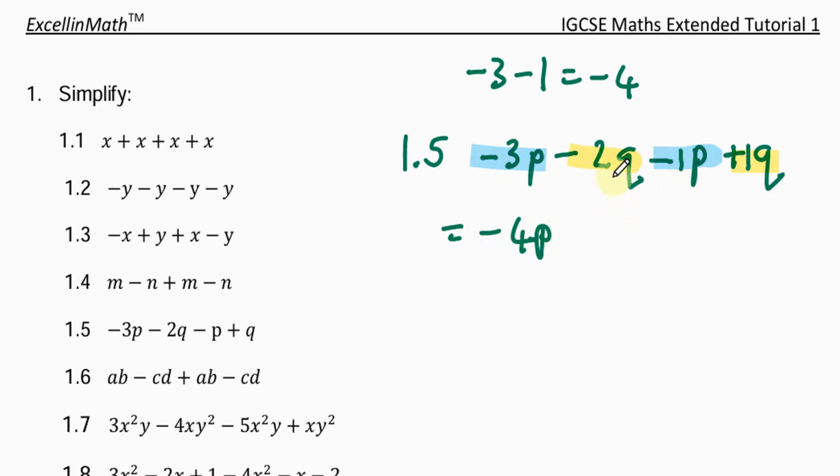Then we have negative 2q plus 1q. What is negative 2 plus 1? The answer of course is negative 1. So negative 2q plus 1q will be negative q. So negative 1q or just negative q.